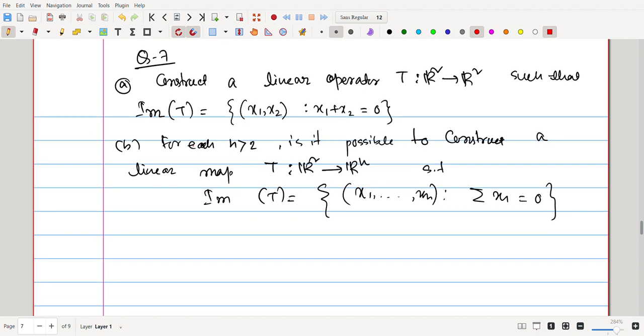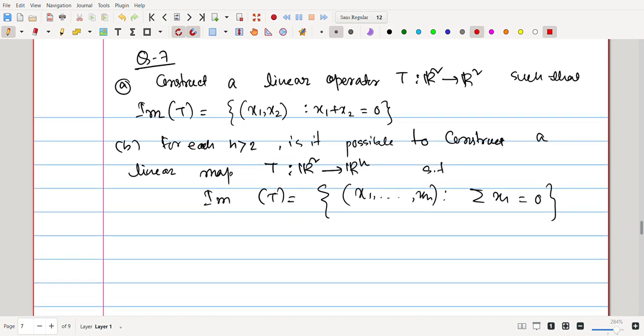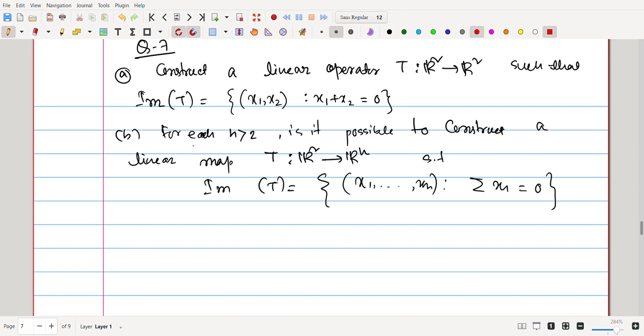Construct a linear operator T from R2 to R2 such that image of T is this. In any question like this, where you construct a linear operator satisfying some property, you try to hold this property on basis elements, because we know that for any linear operator it is enough to define that operator on a basis, then it uniquely extends to a linear operator on the whole space.